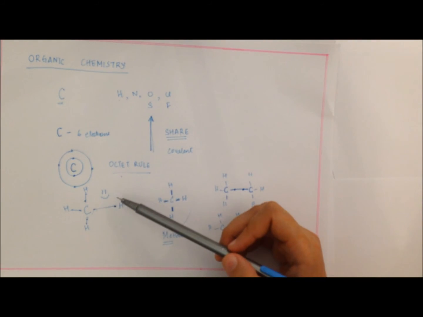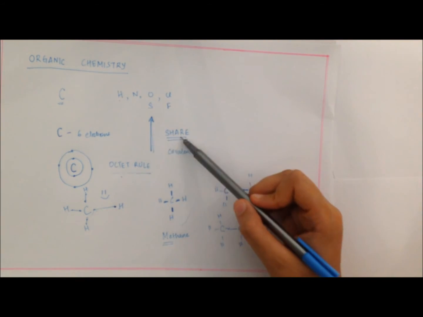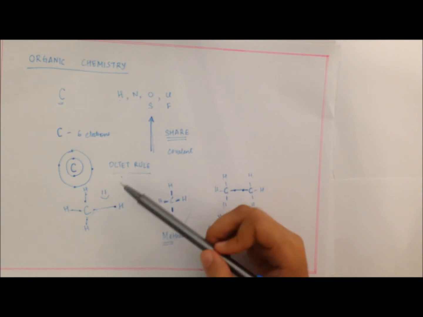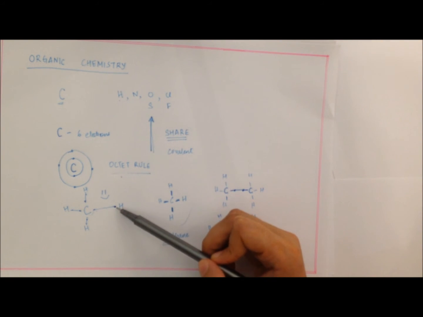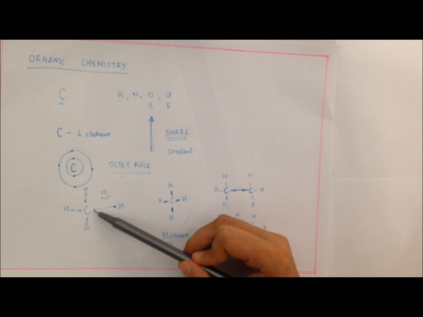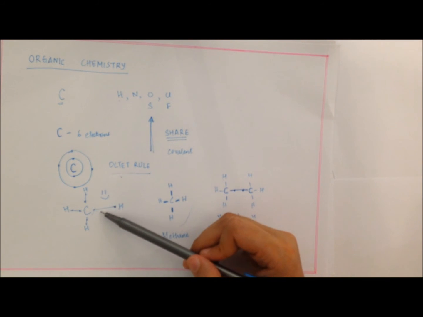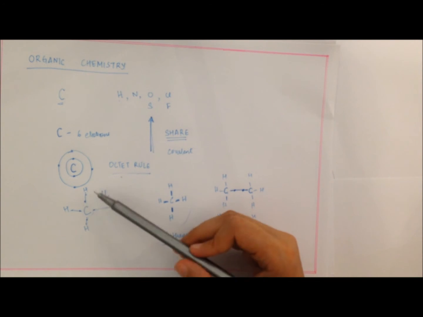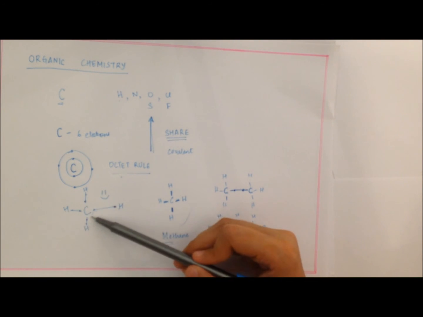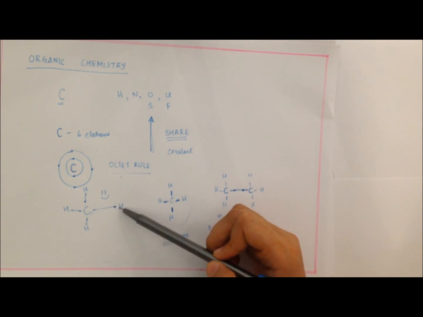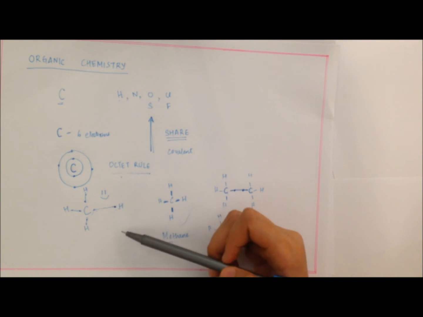In order to fulfill its octet, carbon decides to share electrons. For example, with hydrogen, which has 1 electron, it is able to share this 1 electron. With 4 hydrogens together, it can form a stable compound and be happy with 8 electrons running around it, and make the hydrogen happy by having 2 electrons running around the hydrogen.